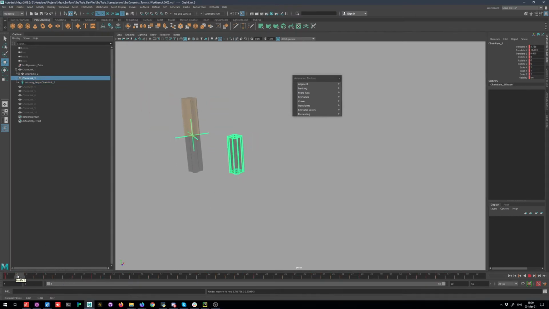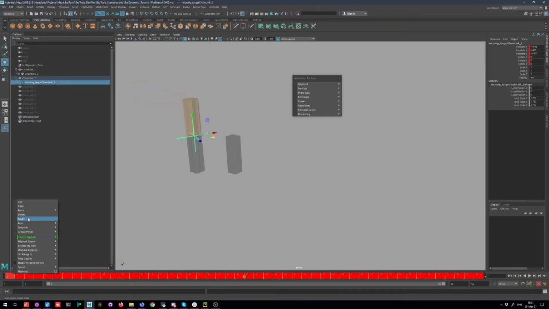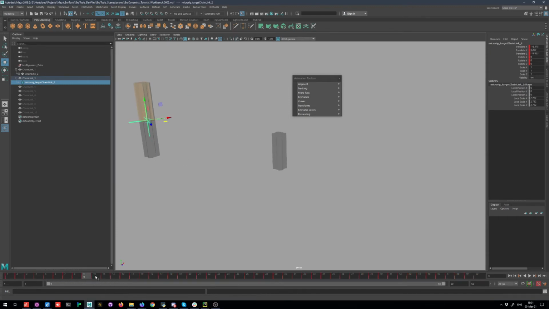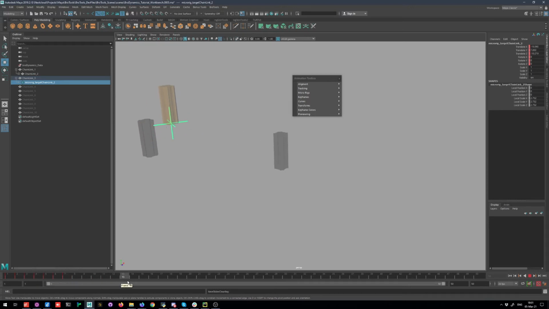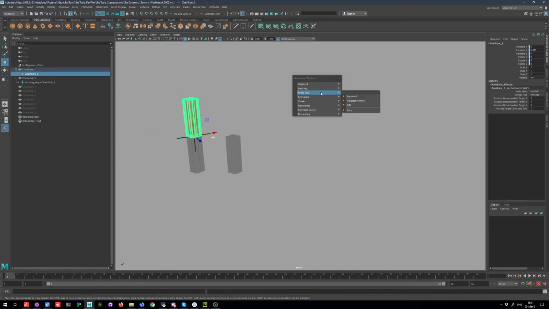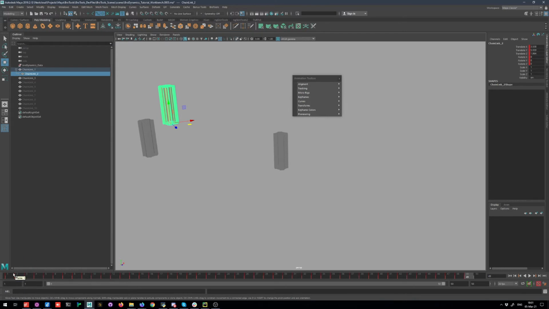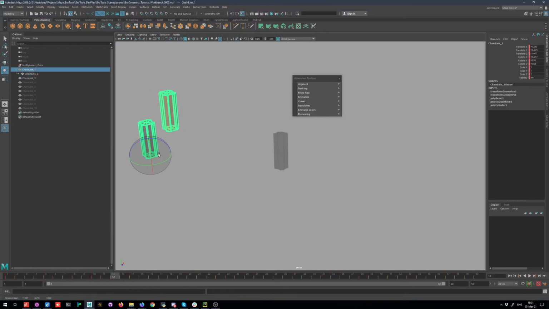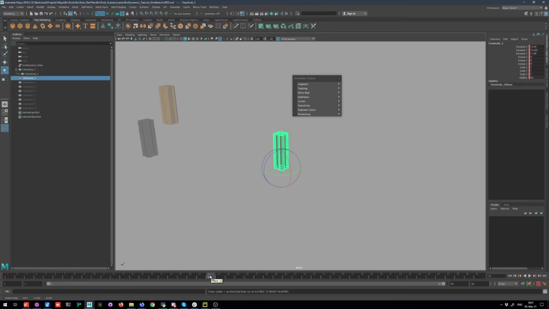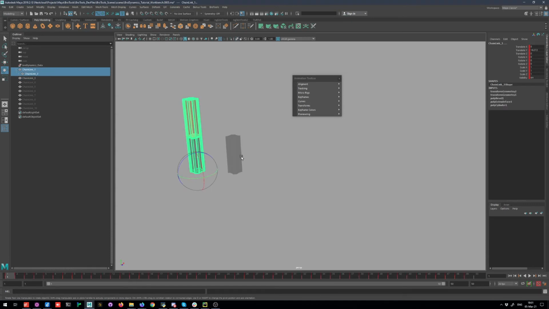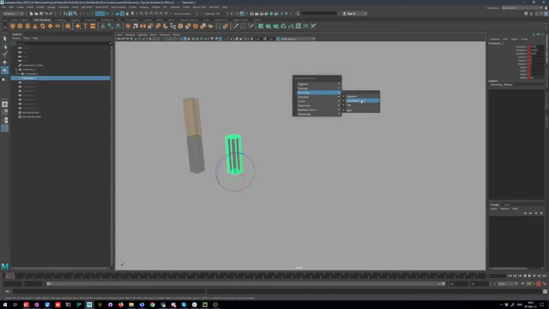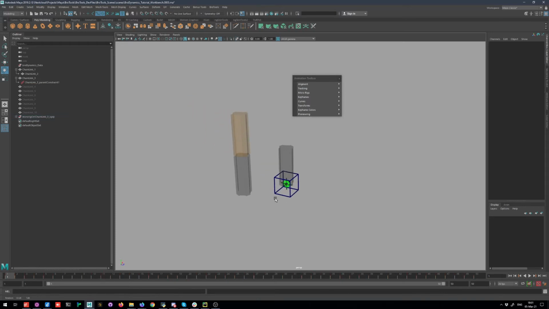Or we can parent it to another part of the chain. Parent adjustable pivot creates a control with adjustable pivot point.